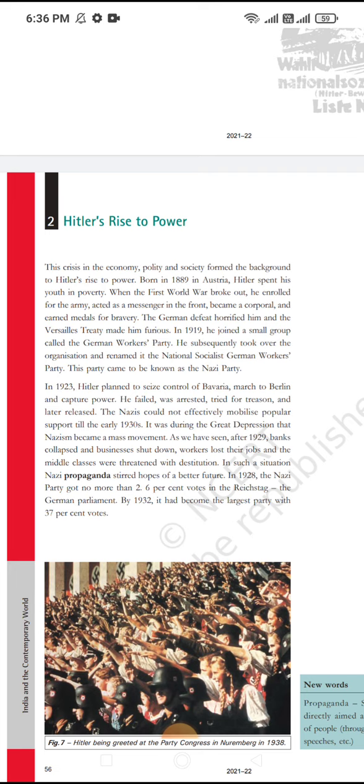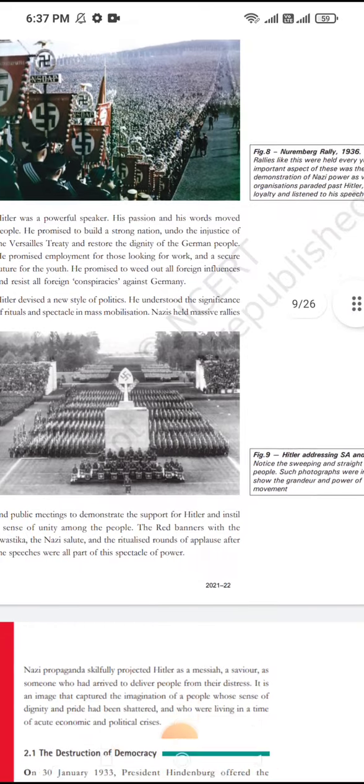And then he changed that name to National Socialist German Workers Party, and that party also came to be known as the Nazi Party. In 1928 the election was held, and 12.6% of the vote was given to Hitler and he was defeated. And then the election occurred, sorry, and he won with 37% of the vote. Now we'll study what the promises were.